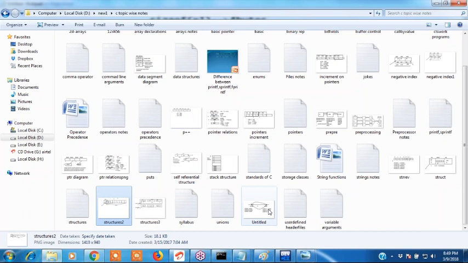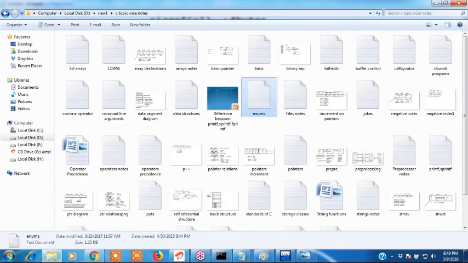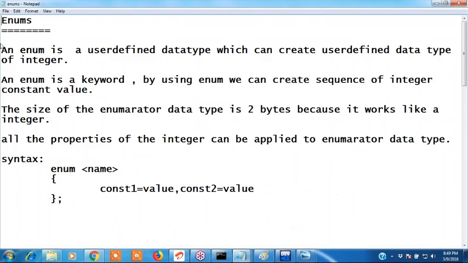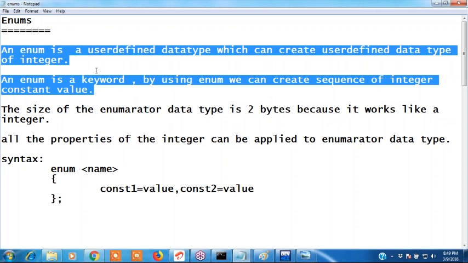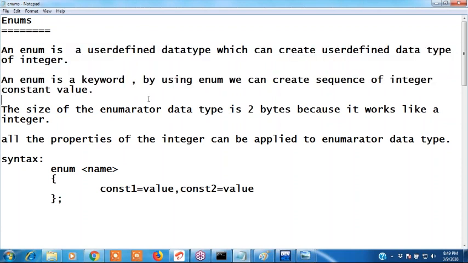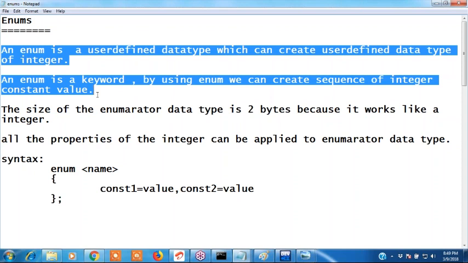Write what is enumerations. Enums are enumerations. Okay, see, we write some notes about enums. First 2 points, right? An enum is a user-defined data type which can create user-defined data type of integer, and these 2 points.